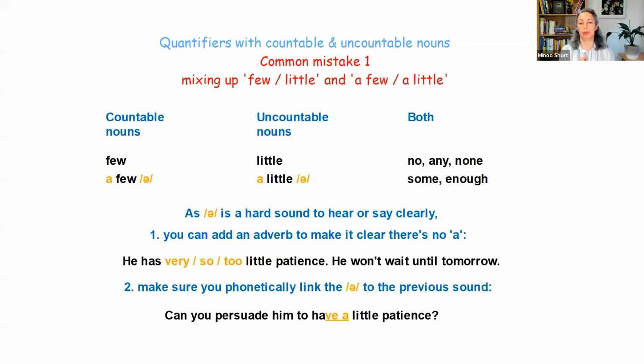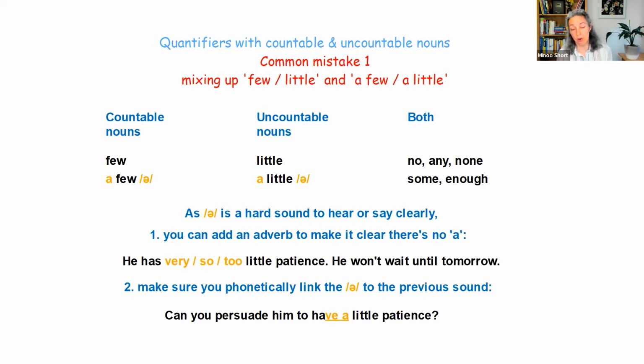So for example, I would say, he has very little patience, he won't wait. Or he has so little patience, he won't wait. Or he has too little patience, he won't wait. So very would be the most common one to use in this context, to make it very clear that you are using that negative idea, almost none.